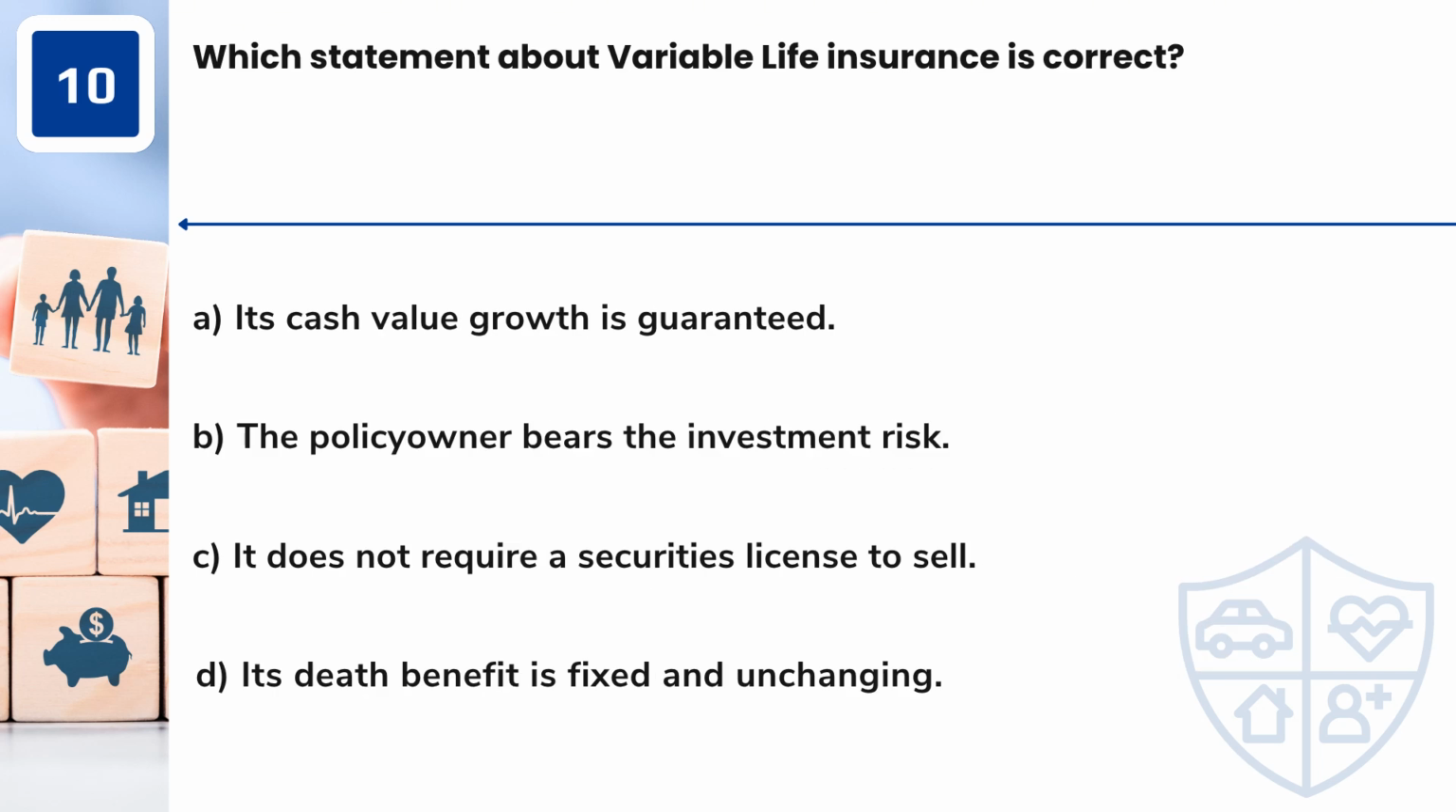Question 10. Which statement about variable life insurance is correct? A. Its cash value growth is guaranteed. B. The policy owner bears the investment risk. C. It does not require a securities license to sell. D. Its death benefit is fixed and unchanging.